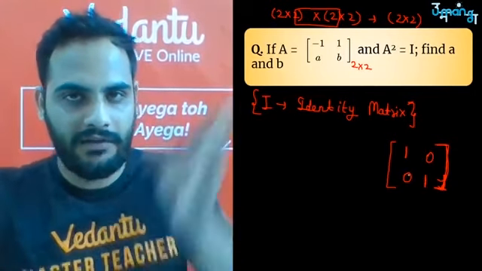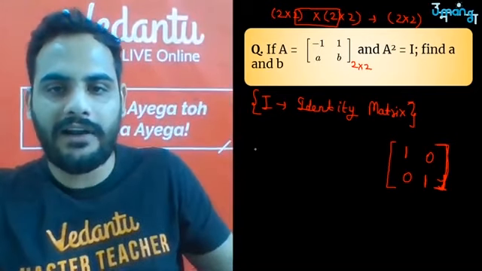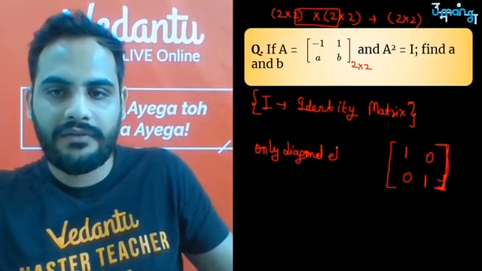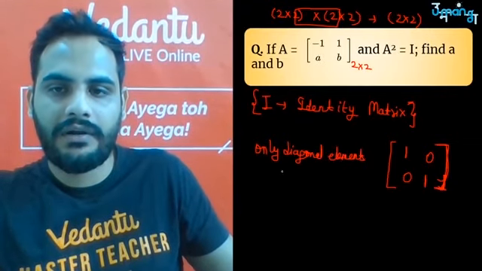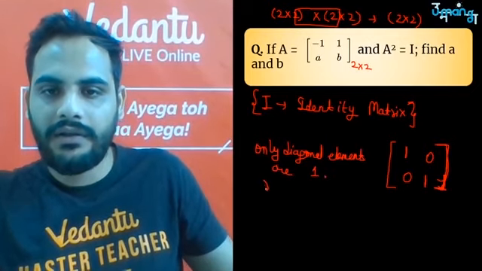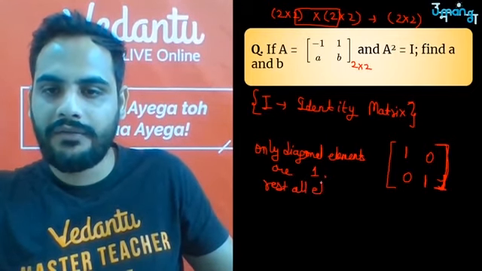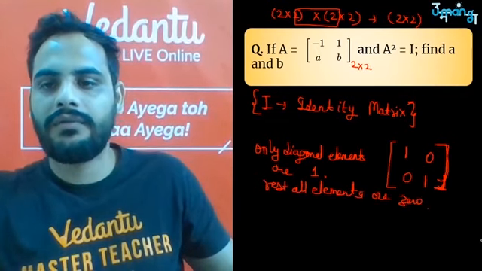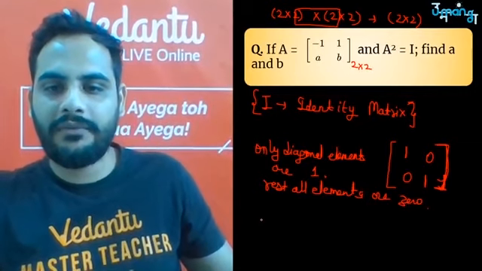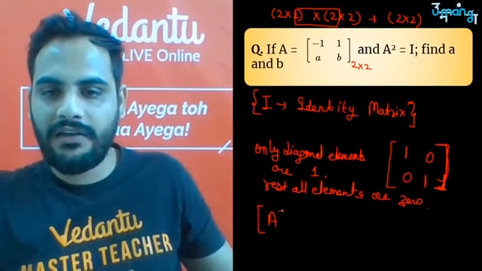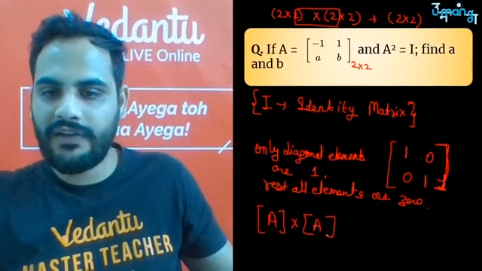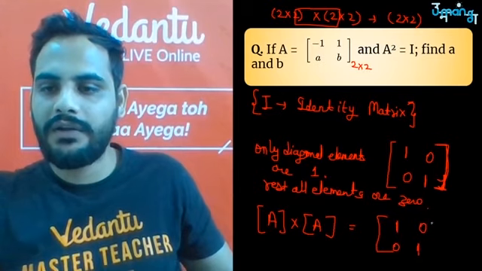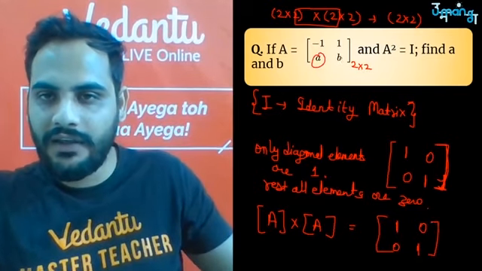In an identity matrix, only the diagonal elements are 1, and rest all elements are 0. Okay, so the question for you becomes: if you multiply this A matrix with itself, A square, your answer is this, 1 0 0 1. So you have to tell me the values of a and b.